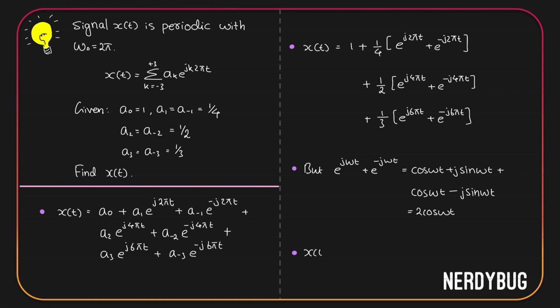Using this idea, we can write x of t is equal to, first term is just 1, plus 1 by 4 multiplied by 2 cos 2 pi t. That is cos 2 pi t divided by 2, plus 1 by 2 multiplied by 2 cos 4 pi t. 2 and 2 get cancelled. It is cos 4 pi t plus 1 by 3 multiplied by 2 cos 6 pi t. That is 2 by 3 cos 6 pi t. And this is our signal x of t.